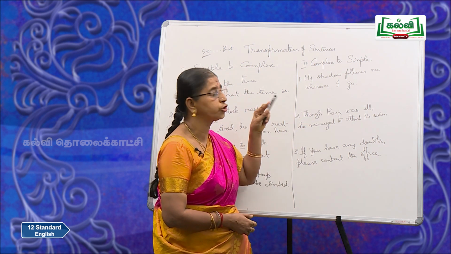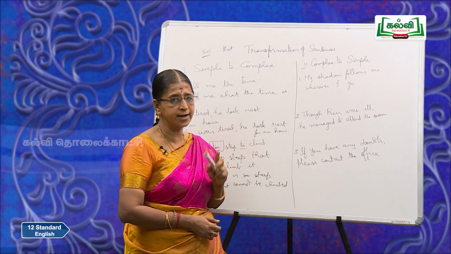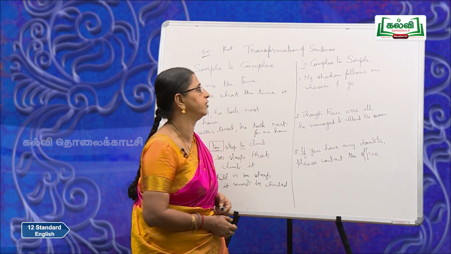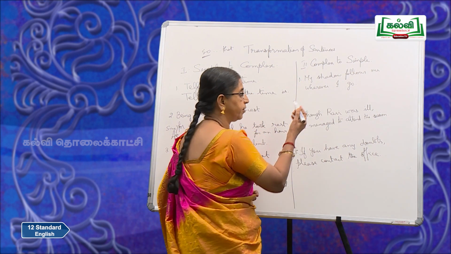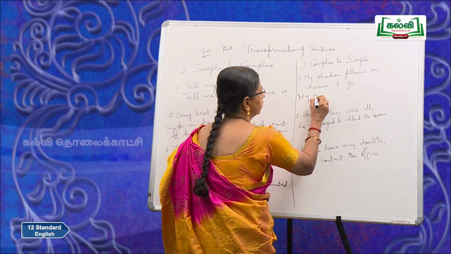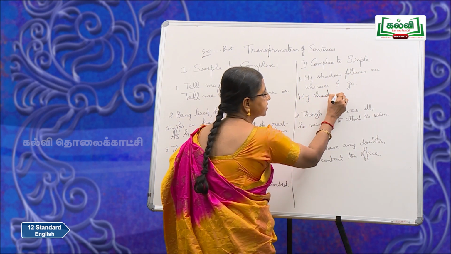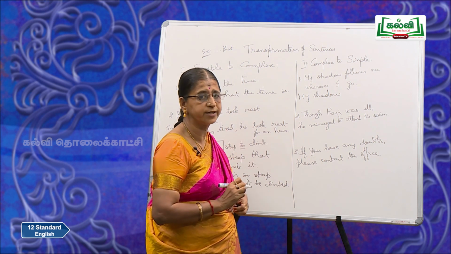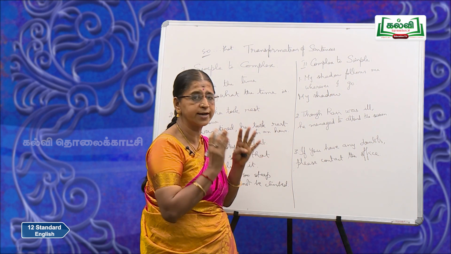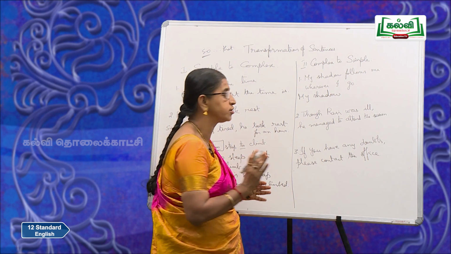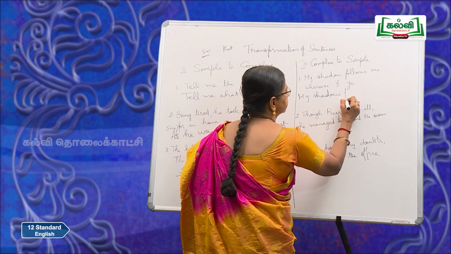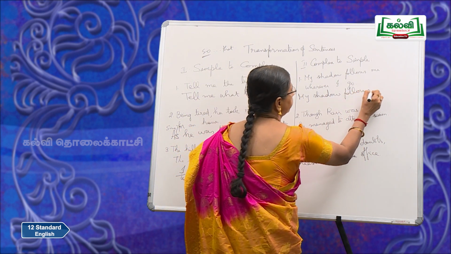Now, here you have got to remove the finite verb. Your answer should contain only one finite verb. So, I shall retain this part because it is very important. I cannot change it. So, we will have to first decide which part has to be changed. That is why I asked you to understand the main clause and the subordinate clause very clearly. So, my shadow follows me.